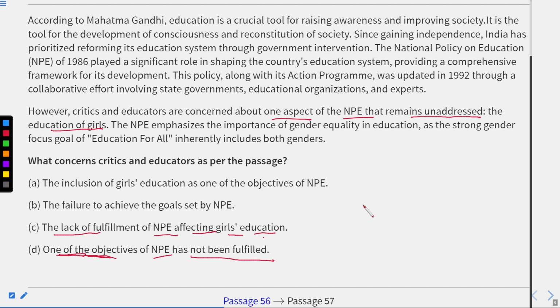Okay, so it has not been fulfilled. There is only one aspect, though it is on the education of girls, though it is not given again, but yes, there is one which is not fully, you can say, fulfilled. Okay, that has not been fulfilled. So according to this, D will be the correct answer.